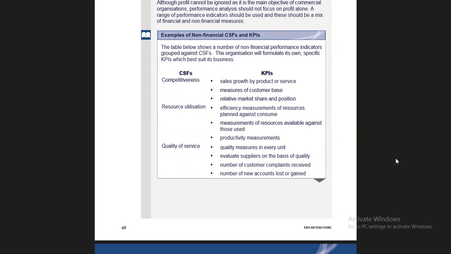Then quality of service. Quality of service is basically a non-financial parameter. How are we going to evaluate it? Quality measured in every unit. How are we going to ensure that quality is not compromised in each and every unit? Evaluate suppliers on the basis of quality. Yes, you are not going to evaluate the supplier, and you are not taking the raw material from the supplier, just on the basis of who is giving you the lesser price.